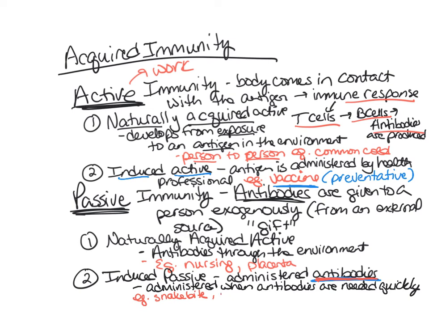Or in the case of rabies, right? When that rabies virus gets into a person's body, they don't have time necessarily to develop an immune response. So the health professionals have to give them antibodies so that the infection doesn't overtake their body before their body can mount this immune response. So then antibodies are given to that person. So you are going to want to know the definition of the two types of active immunity and passive immunity, and also be able to give examples of each.